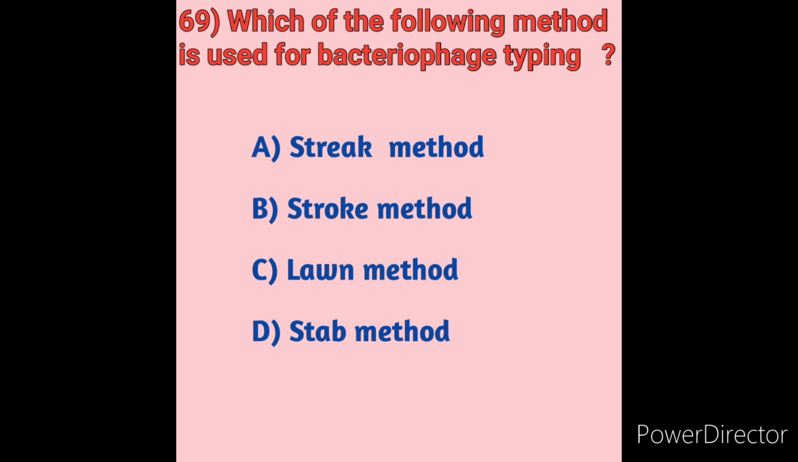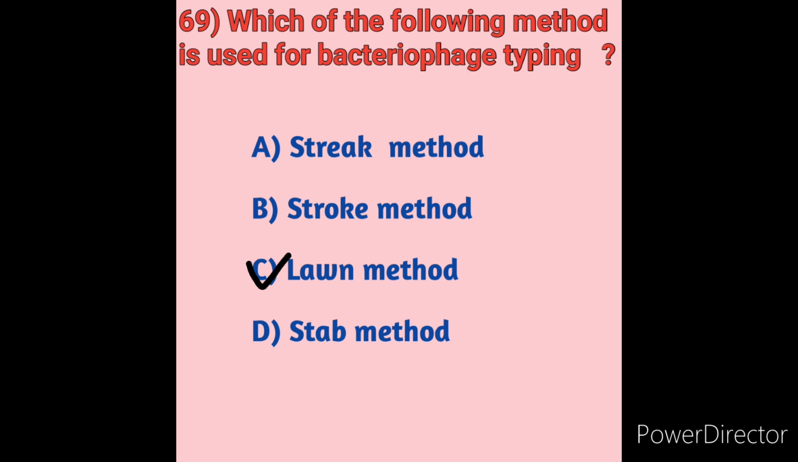What is the lawn method? Bacterial lawn is a term used by microbiologists to describe the appearance of bacterial colonies when all the individual colonies on a petri dish agar plate merge to form a field or a mat of bacteria. Bacterial lawns find use in screens for antibiotic resistance and bacteriophage titering. So the method that can be used for bacteriophage typing is option C. Lawn method is the correct answer.